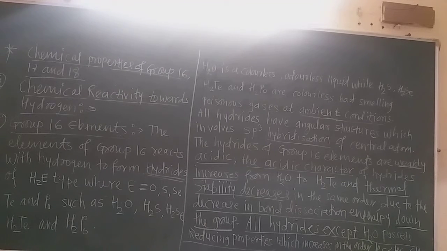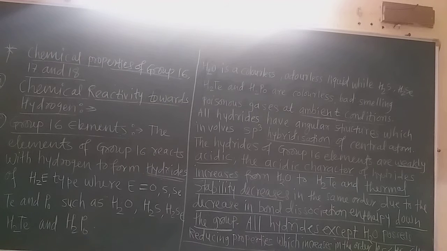The acidic character of the hydrides increases from water to tellurium hydride, H2Te. Water is not acidic, we know that. Water is neutral. The pH of water is 7. But as we go down the group, the acidity of the hydrides increases from H2O to H2Te, because the thermal stability of these hydrides decreases in the same order.